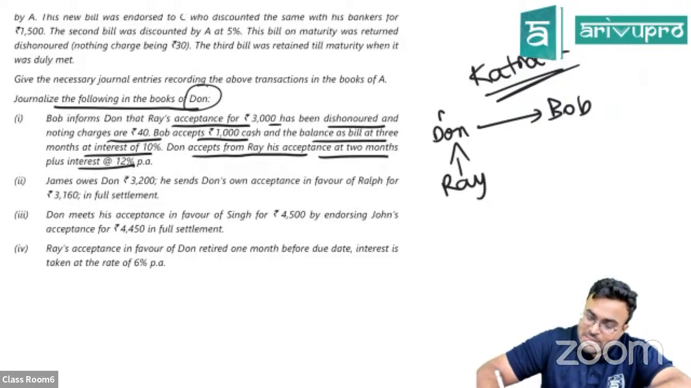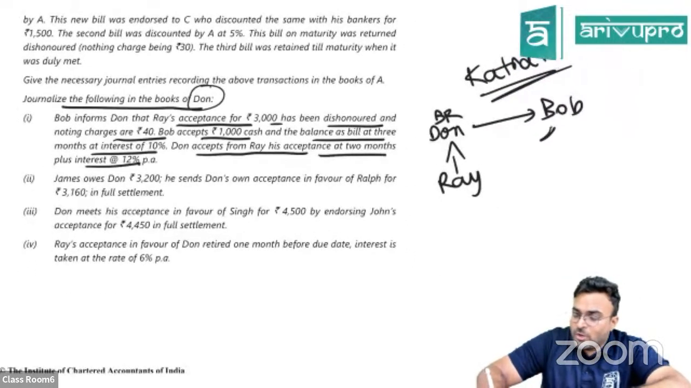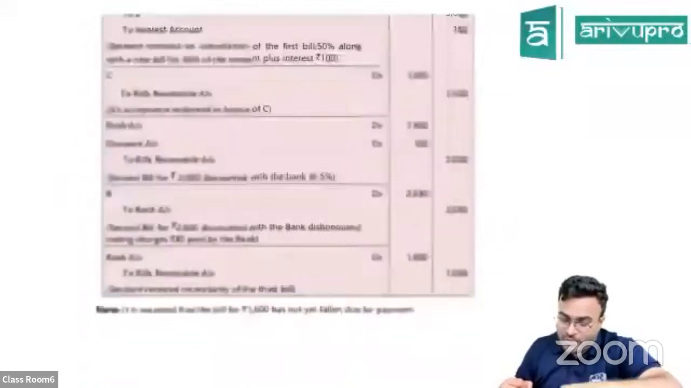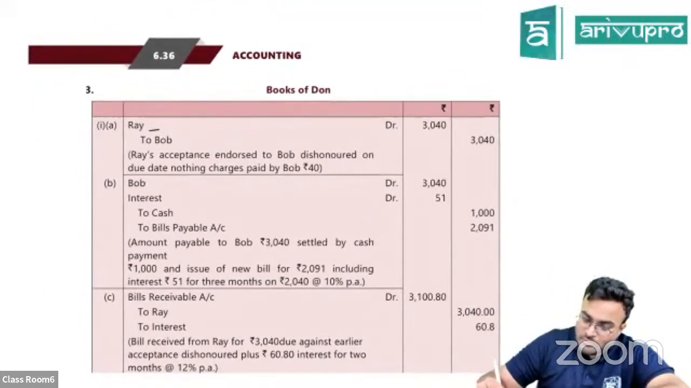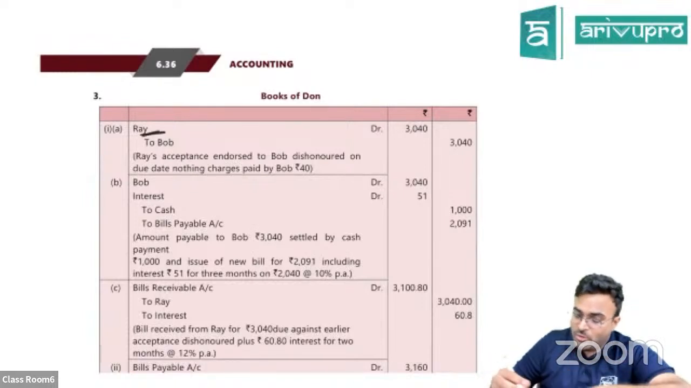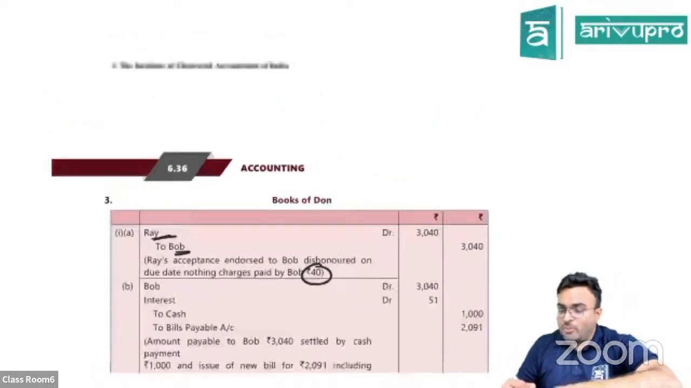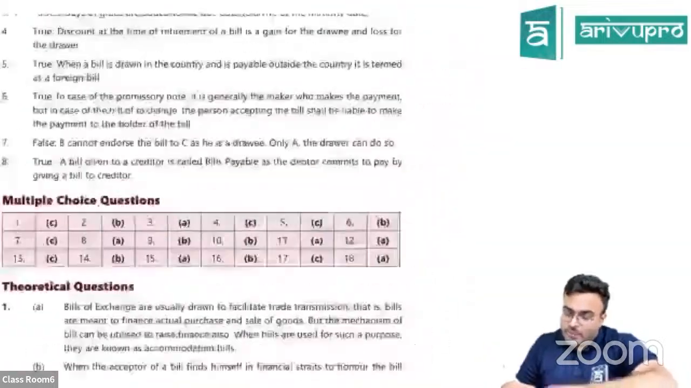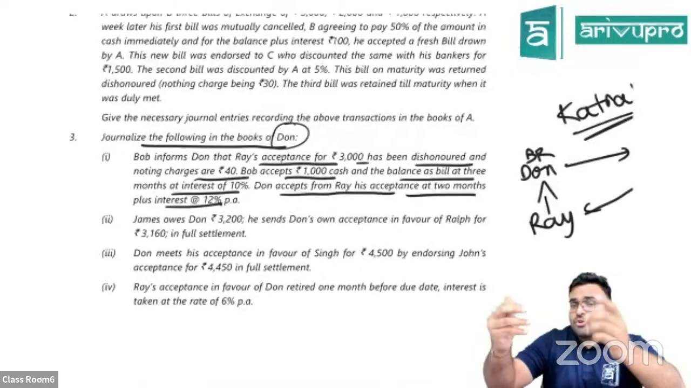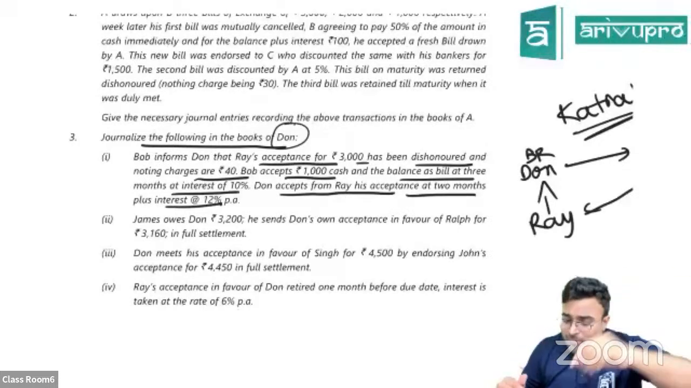That means you had endorsed this bill to Bob. So for you, it was bills receivable, which has gone to Bob. Now, what has Bob done? Bob has not been paid by Ray on time. So Ray is supposed to pay. Ray's account is debited because Ray is the person who is supposed to pay now. It is not 3,000, it is 3,000 plus 40, because 40 rupees noting charges are also incurred. Ray has not made the payment, so Ray will become a debtor. Bob didn't get the money, so Bob will become the creditor.